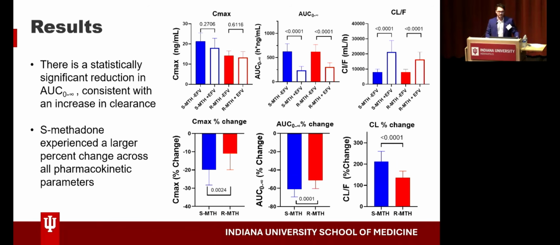There was a statistically significant reduction in AUC 0 to infinity for both R and S, which is consistent with a corresponding increase in clearance for those analytes. Looking at the percent change, across the board the S enantiomer had a larger percent change compared to the R enantiomer, and this is consistent across all the pharmacokinetic parameters.